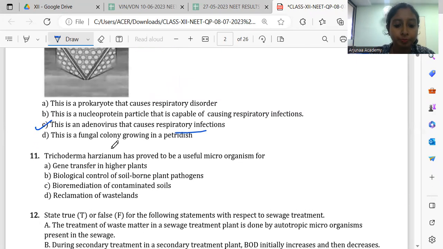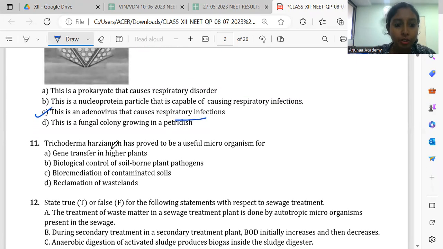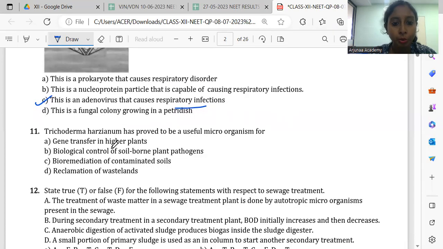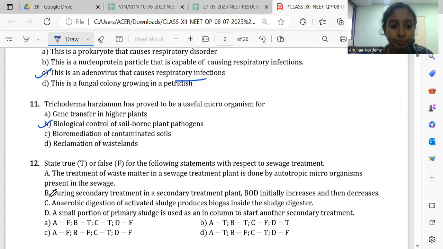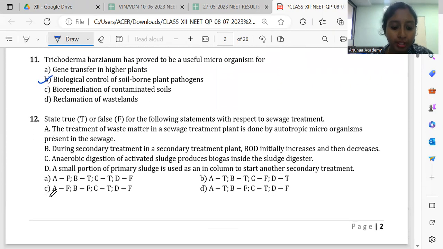Then 11th one. Trichoderma has proved to be a useful organism. Again, we discussed this before. Trichoderma is a fungus. It prevents the root-borne or soil-borne plant pathogens. Obviously, soil-borne means the pathogens which are in soil, they will directly affect the root. Then 12.